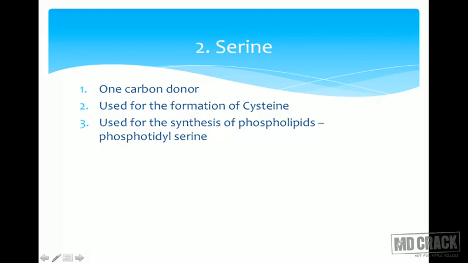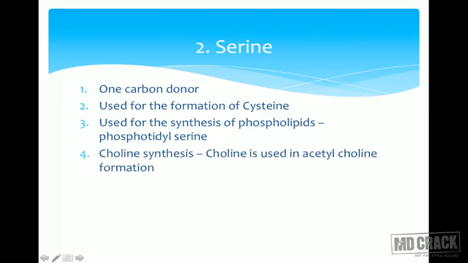It is used for the synthesis of phospholipids. Phosphatidylserine is one of the phospholipids that is synthesized. It is also used for the synthesis of choline, and choline is required for the formation of acetylcholine. So serine gets converted to ethanolamine. Ethanolamine gets converted to choline by a lot of methylation reactions, where methionine donates the methyl groups. Where have you heard of choline? Choline is a vitamin-like factor, true, but it can also be synthesized within the body, and choline is used in acetylcholine formation.